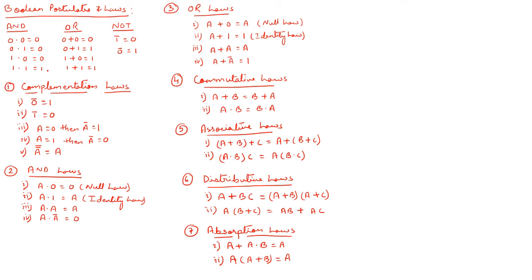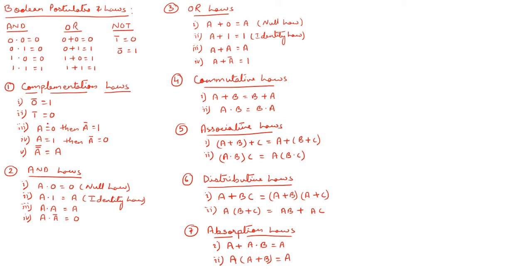Now coming to the different laws of Boolean algebra, I'm starting from number 1, complementation laws. Here I have 5 complementation laws. Starting with the first one, 0 bar equals 1. Next, 1 bar equals 0, just as you have seen in the invert operations.